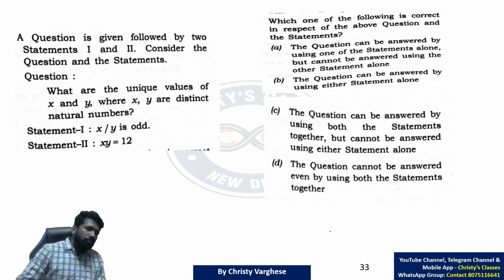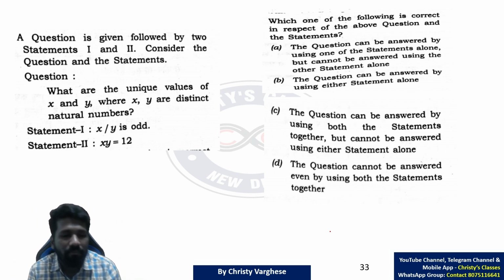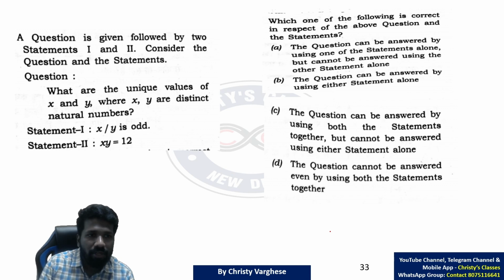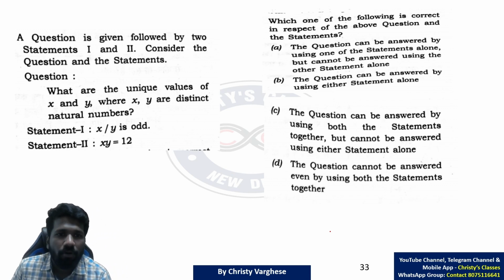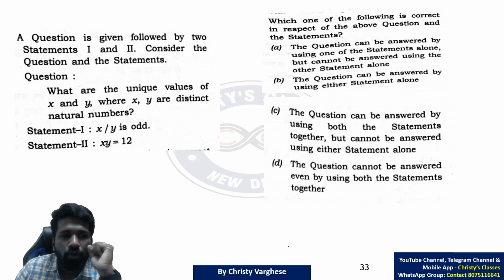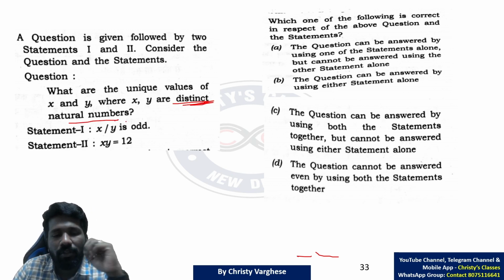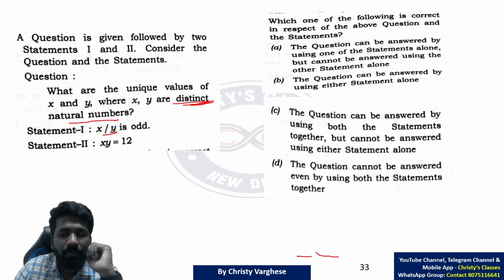Okay, so next question, another odd number, even number and factor idea, both are important here. A question is given followed by two statements, 1 and 2. Consider the question and statement. What are the unique values of x and y where x, y are distinct natural numbers? Different natural numbers means 1, 2, 3, 4, etc. Statement 1: x by y is odd.